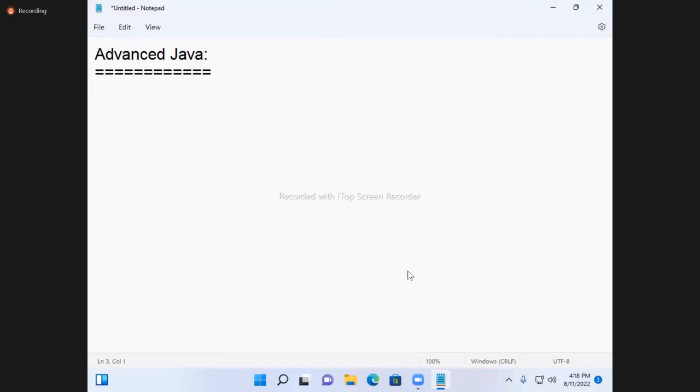Those who came today, just note down the content. First topic JDBC, Java Database Connectivity.